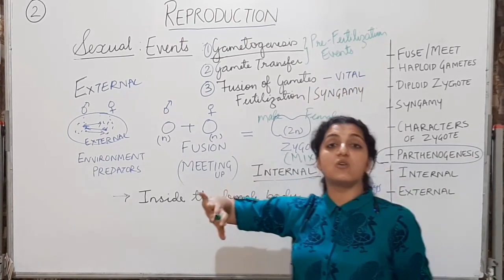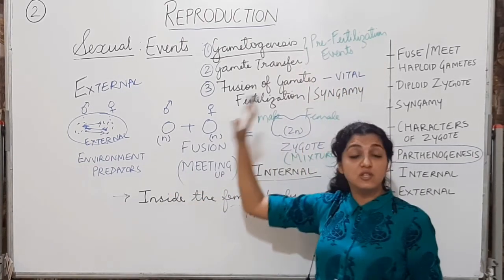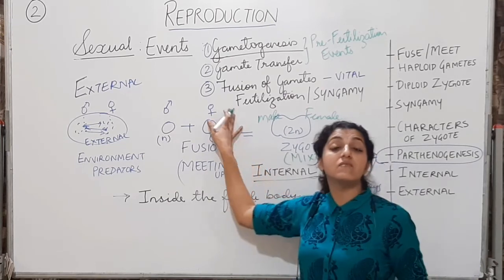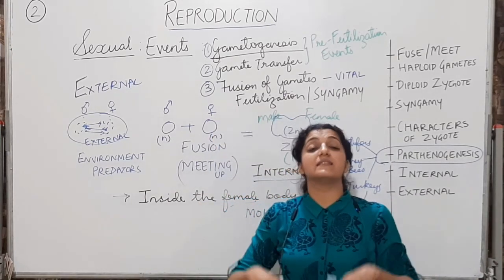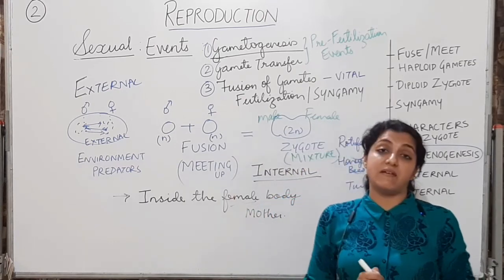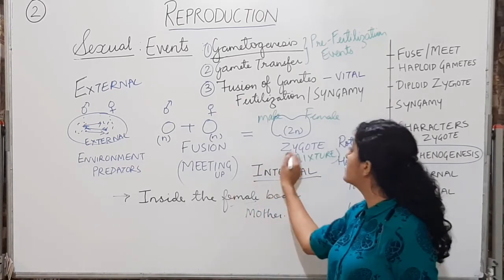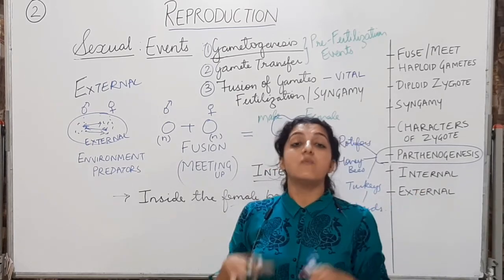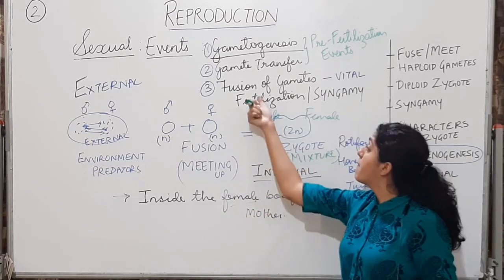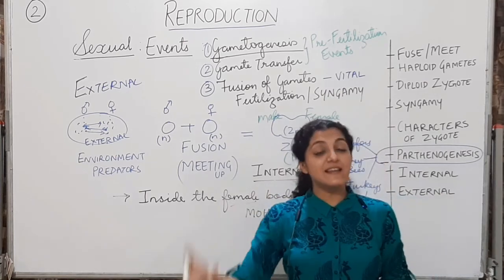So in this lecture, we have seen the pre-fertilization events and fertilization. In the next lecture, we are going to see the post-fertilization events: what happens after the zygote is formed inside.